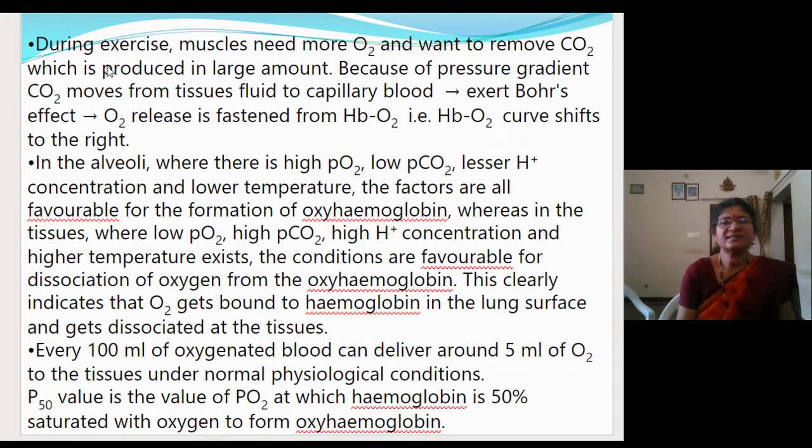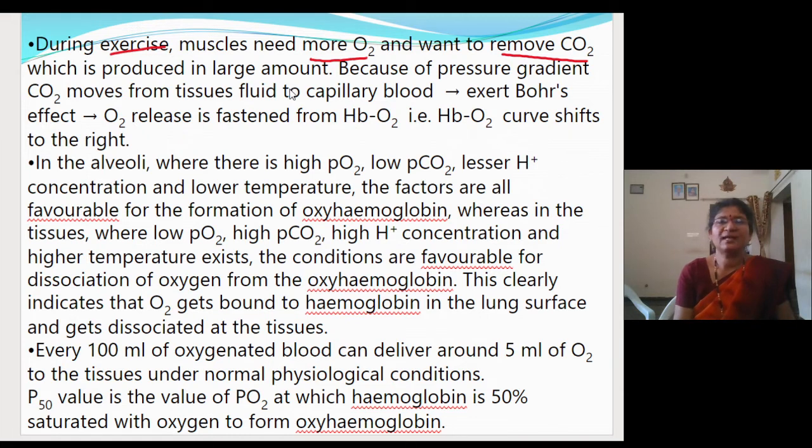So usually during exercise, our body needs more oxygen, and the extra carbon dioxide formed in the body wants to be eliminated through the lungs. That is what is given in this slide. During exercise, muscles need more oxygen, of course, for the oxidation of glucose to get more energy, and want to remove more carbon dioxide. Fine.